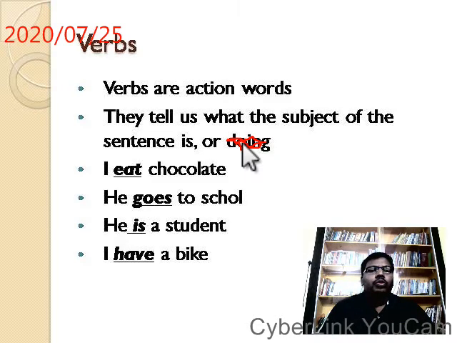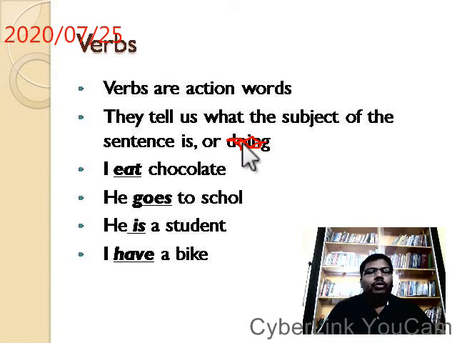Similarly, he goes to school. Subject, object. The connection between them is the verb. He goes to school. He is a student. Here, don't think that there is no verb in the third sentence. Is is also a verb, a helping verb. I have a bike. Here also have is a helping verb.